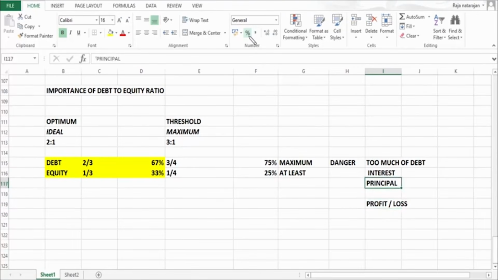You got to pay principal and interest even if the market is not doing well. When you have too much debt, you will not have resources to pay, and the people who have given this money will not wait for you to make the payment, but they would be demanding the payment.